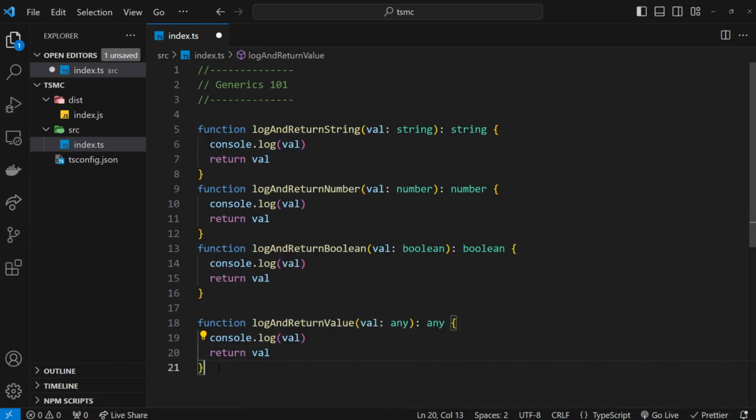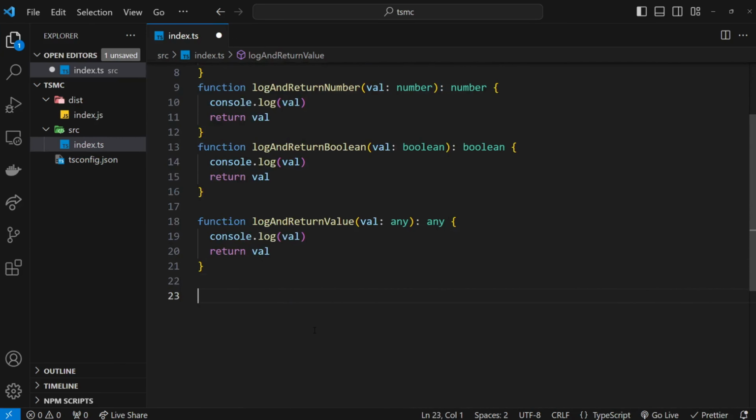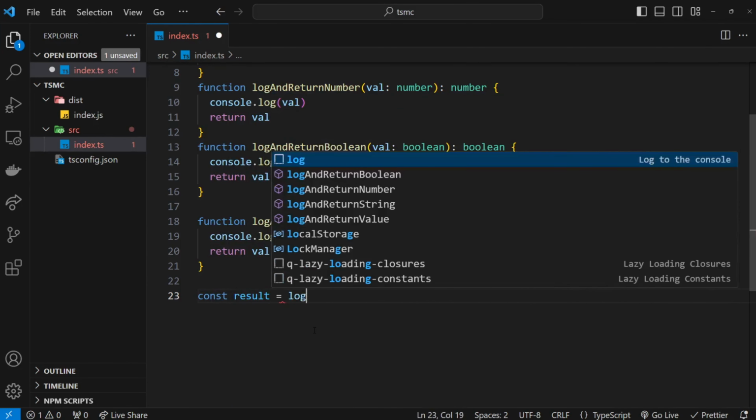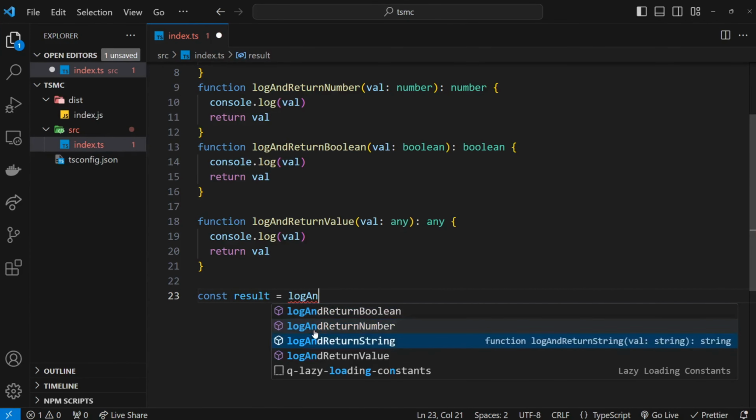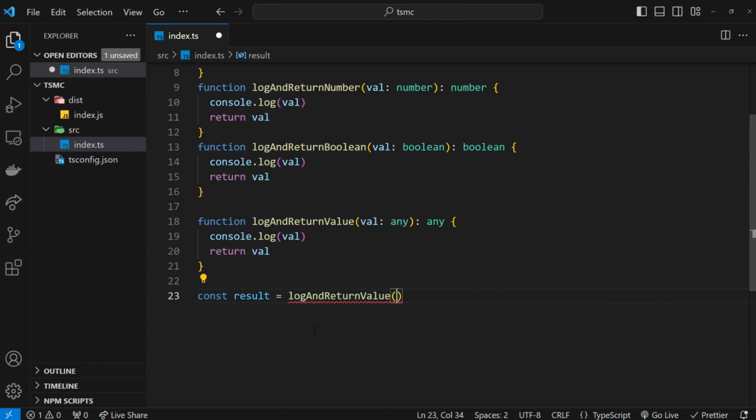Now what I'm going to do is come down here below this and say const result is equal to logAndReturnValue, and then we'll pass in a string to say hello or something like that. And if we hover over result, we see any. So this is not ideal really, because when we use any, remember, we're stripping out a lot of the benefits of TypeScript.